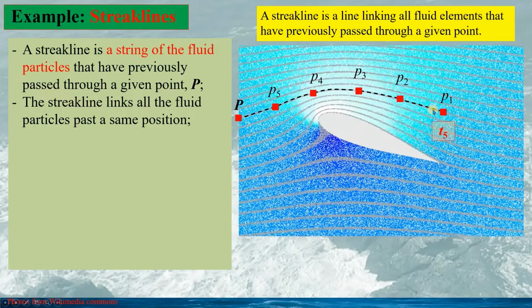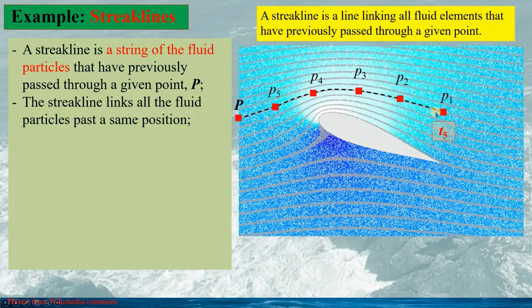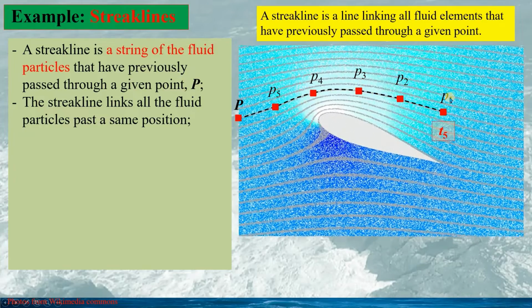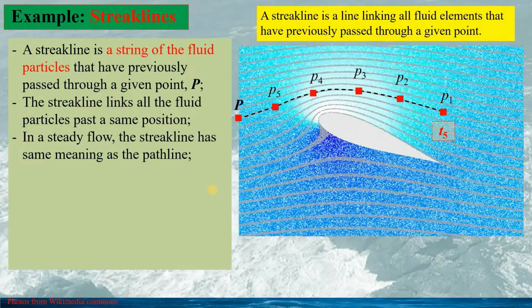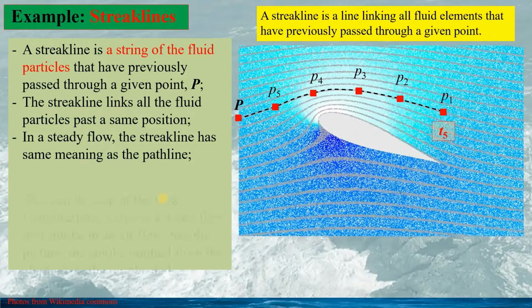So the streak line links all the fluid particles that passed the same position and makes a string of the fluid particles, see here. In a steady flow, the streak line has the same meaning as the path line.